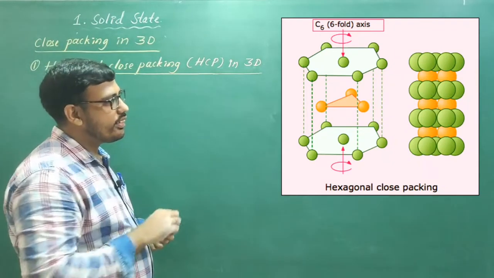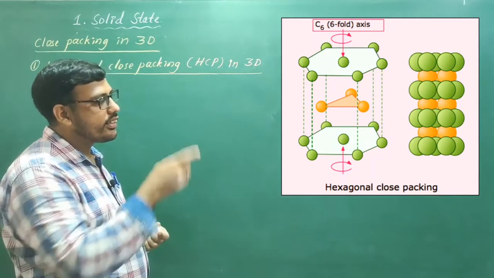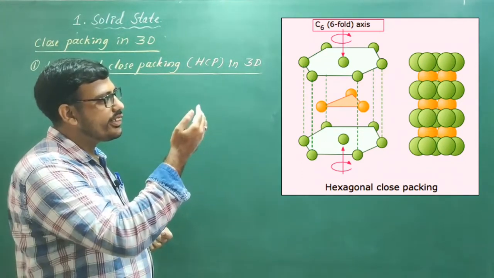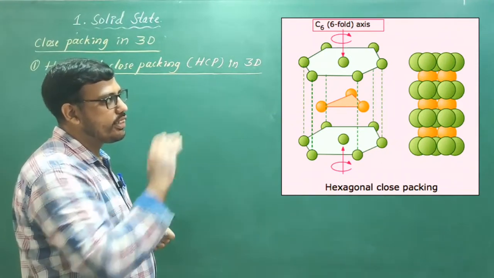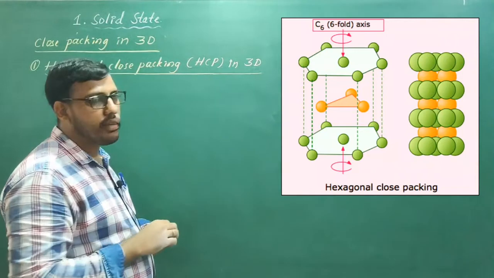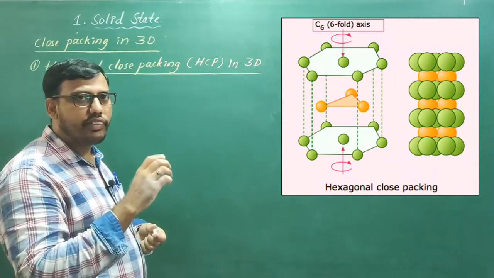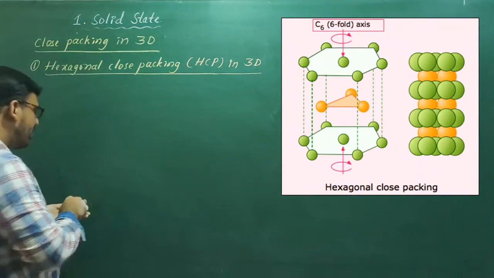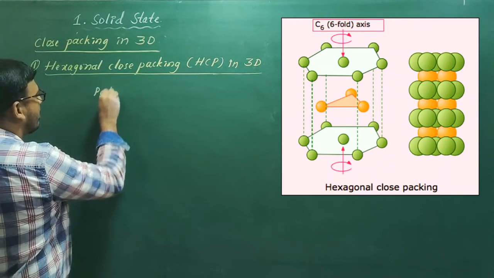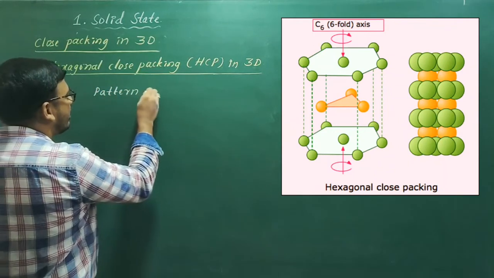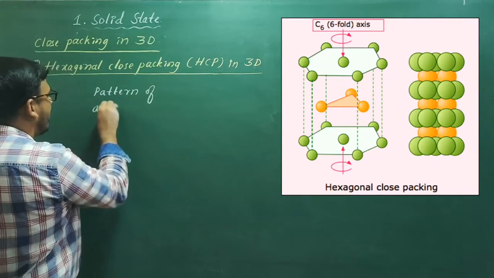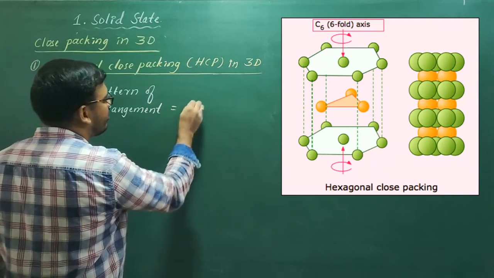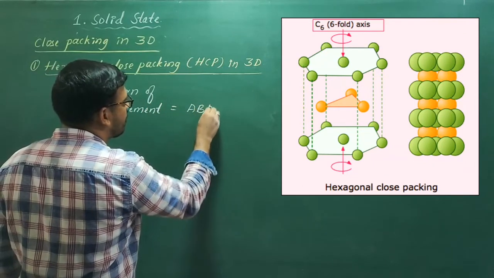So if the first layer is A, then the second layer is B. Again the third layer, similar to the first layer, is also A. Again the fourth layer will be B. So what type of arrangement is present in hexagonal packing in 3 dimensions? The pattern of arrangement of particles in HCP in 3 dimensions is AB type of arrangement.